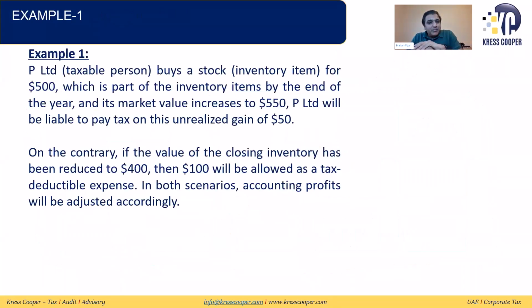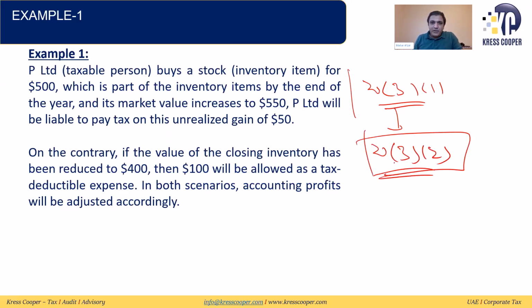So this is one example. Pre-limited buys stock for 500, which is part of the inventory item. By the end of the year, the market value increases to 550. Pre-limited will be liable to pay tax on unrealized gain. So initially we are assuming that the person is not opting for option 23(1), but they are going for option 23(2) or B. Once they go for the 23B option, if they had gone for A, then all of it would have been subject to tax on realization basis.